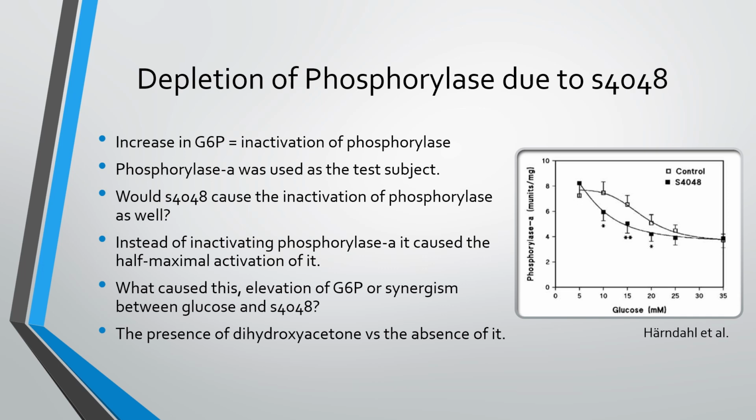So, they tested the effect of S4048 at 5 millimoles of glucose in the presence of dihydroxyacetone and in the absence of it. In the presence, it caused glucose-6-phosphate to increase, and the inactivation of phosphorylase confirmed it was elevated by glucose-6-phosphate. Now, this graph to the right actually shows the concentrations from 5 to 35 and how phosphorylase A is depleting instead of inactivating. And that will lead us to our next slide.